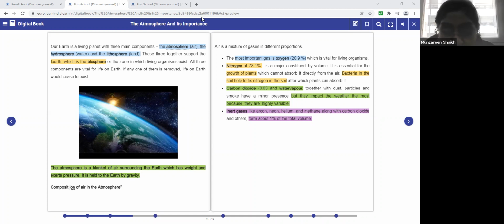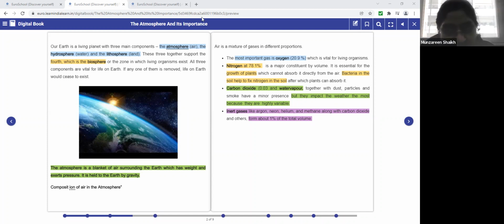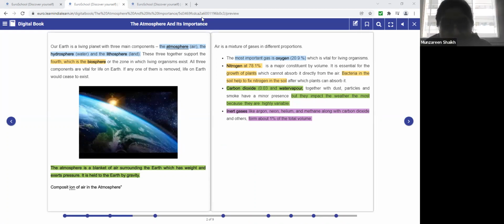Oxygen is how much percent? 20.9. Next gas? Nitrogen at 78.1%. What does it help in? It helps in the growth of plants. Very good. Next is carbon dioxide, the third gas. Carbon dioxide and water vapor.